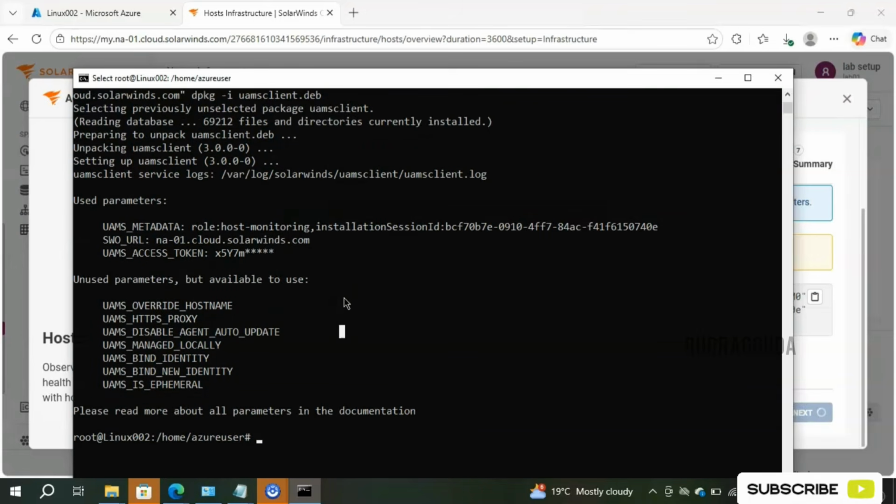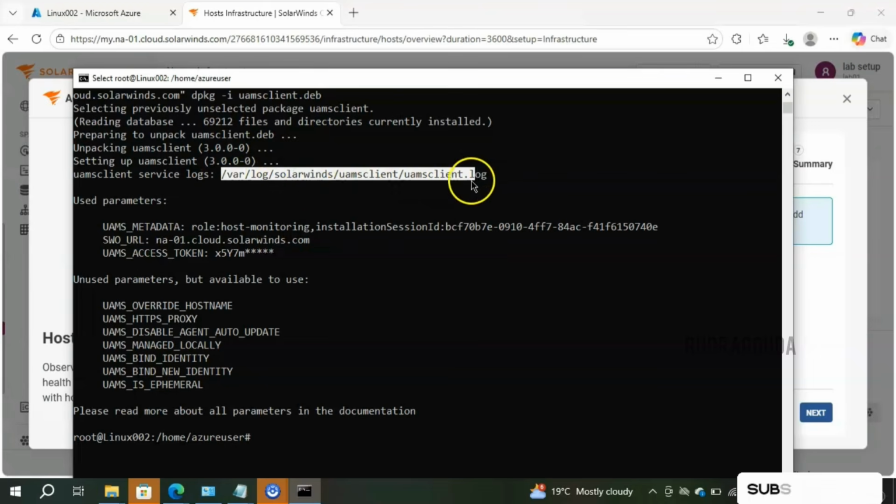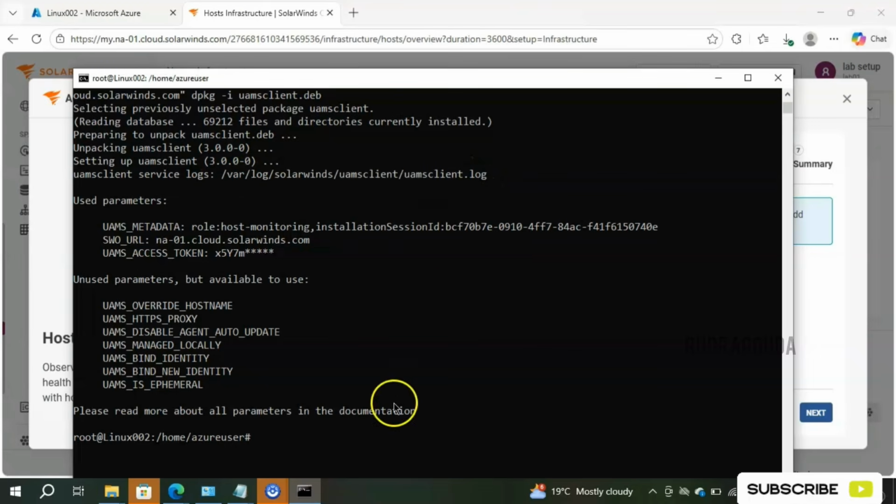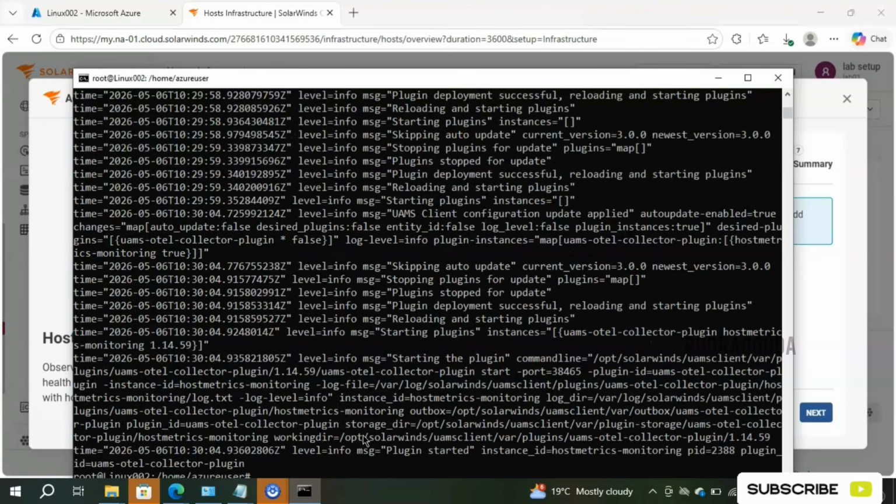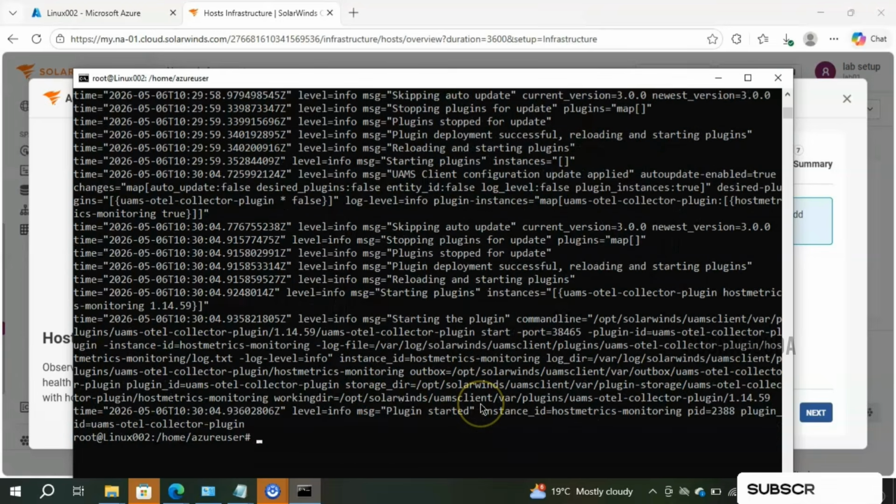If you want to analyze any errors while installing the agent, where can we see that? There should be some path, right? Yes, they have given it clearly here. This is the path. It is going to clearly mention what exactly is happening with respect to this particular agent. To view that, simply type cat followed by the path name, then click on enter. You can see that the plugin started. Suppose there are any errors, they will be displayed here, and based on that you can troubleshoot. But for now, everything is good. It is giving the information as successful.